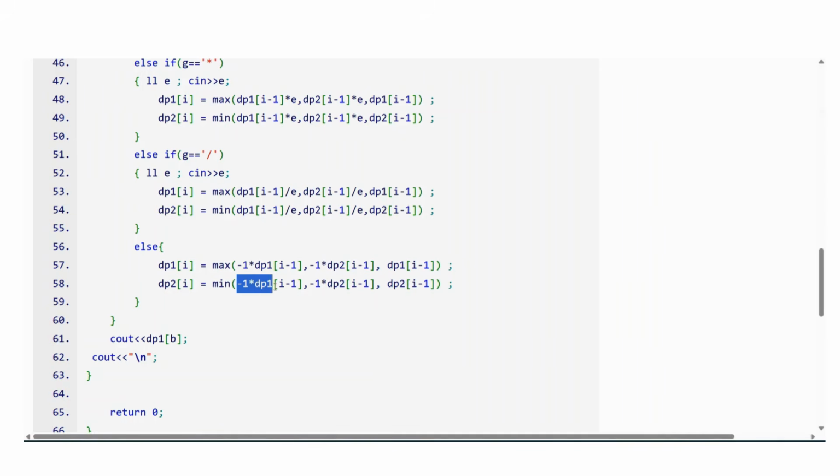Whatever was the maximum till previous multiplied by minus 1, then it has the probability of being the minimum. But for dp2i, you never need to write it as minus 1 of dp2i minus 1. Because dp2i minus 1 already has a very high probability of being negative. Let's say dp2i was coming as 2. It would never happen, because that basically means minimum. So initially it is 1, right? Initially it is 1. So your dp2 of I would at least remain 1, I think.